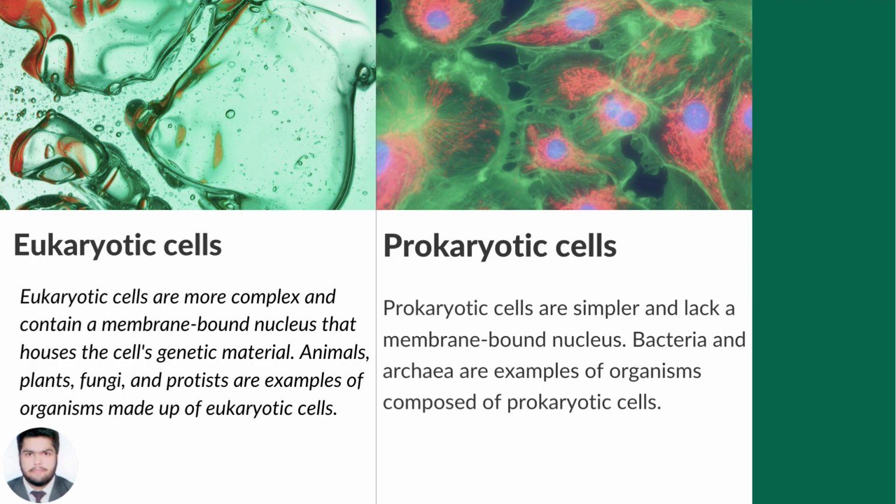Point 1. Eukaryotic cells. Eukaryotic cells are more complex and contain a membrane-bound nucleus that houses the cell's genetic material. Animals, plants, fungi, and protists are examples of organisms made up of eukaryotic cells. Point 2. Prokaryotic cells. Prokaryotic cells are simpler and lack a membrane-bound nucleus. Bacteria and archaea are examples of organisms composed of prokaryotic cells.